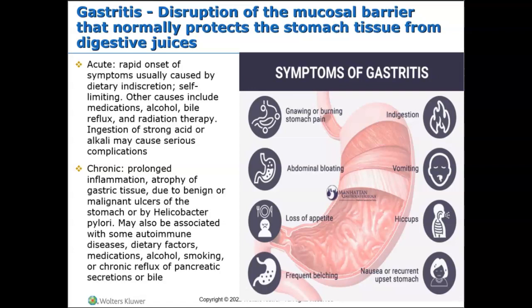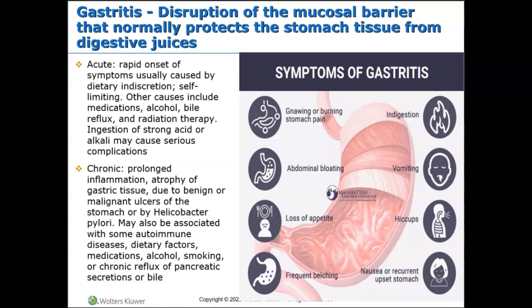Acute is rapid onset of symptoms, usually caused by dietary indiscretion. It is typically self-limiting. Other causes might include medications, alcohol, bile reflux. It could be radiation therapy. It could be a number of things, right? That's causing that gastritis. Ingestion of strong acid or alkaline may cause serious complications.